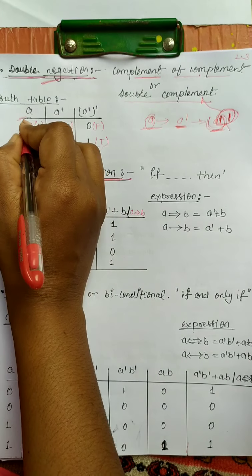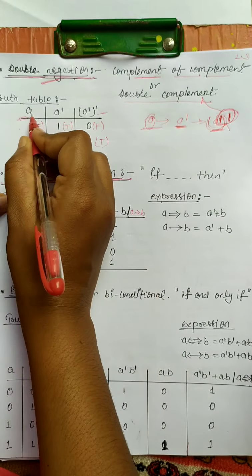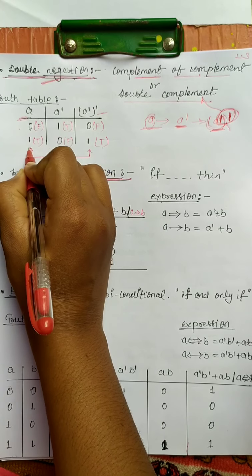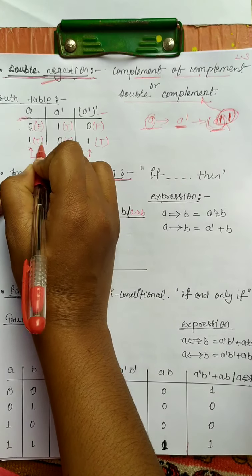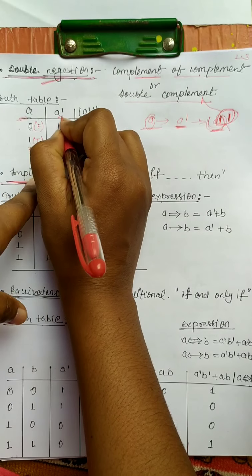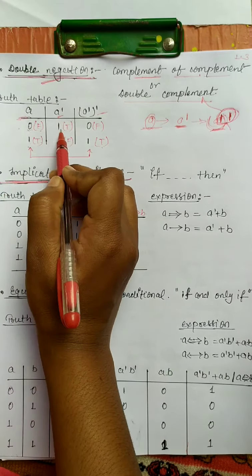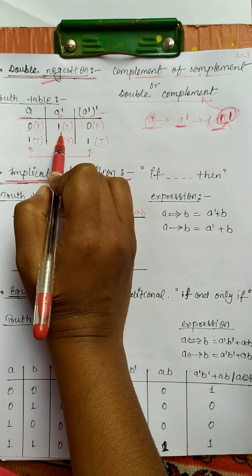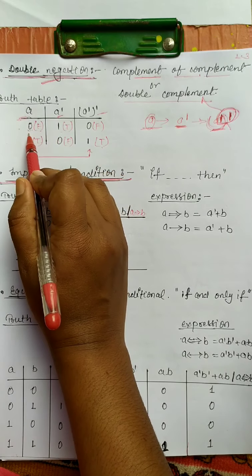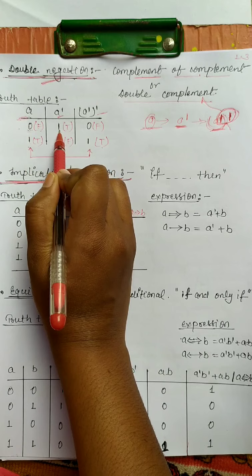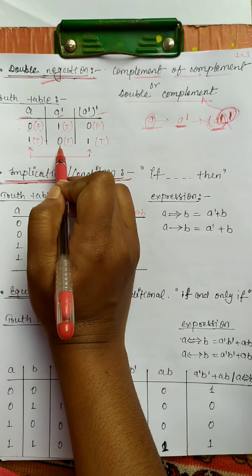Here there is only 1 input and 1 output. A takes a value 0 or 1. 0 means false, 1 means true. What is the value of A dash? The value of A dash is, if the input is 0, the output is 1, because in the negation part we also see that if the input is 0, then the result is 1. If the input is 1, then the result is 0.